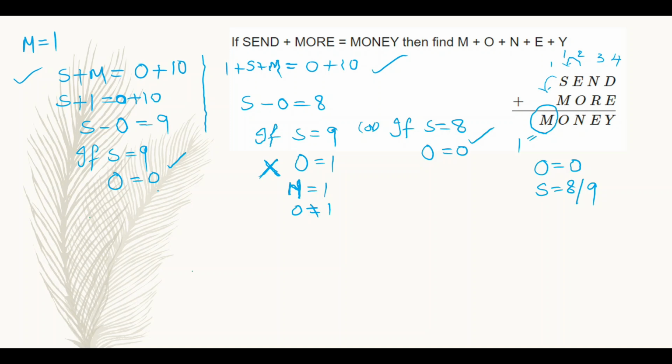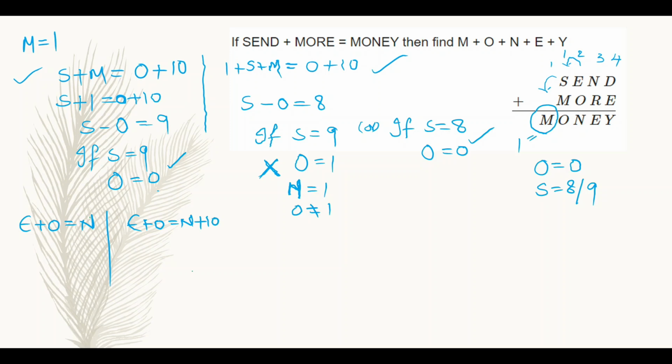Now I am going with the next one, that is E plus O. Here E plus O may be equal to N directly, that is the second column, or E plus O may be equal to N plus 10.